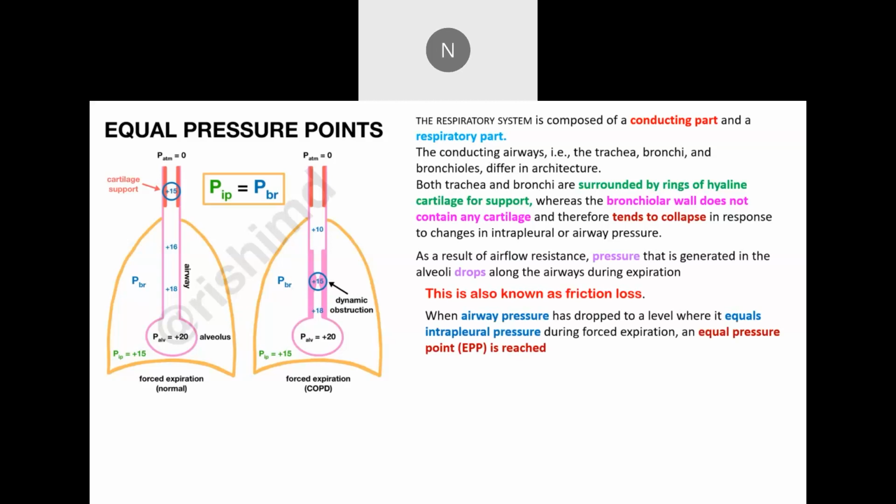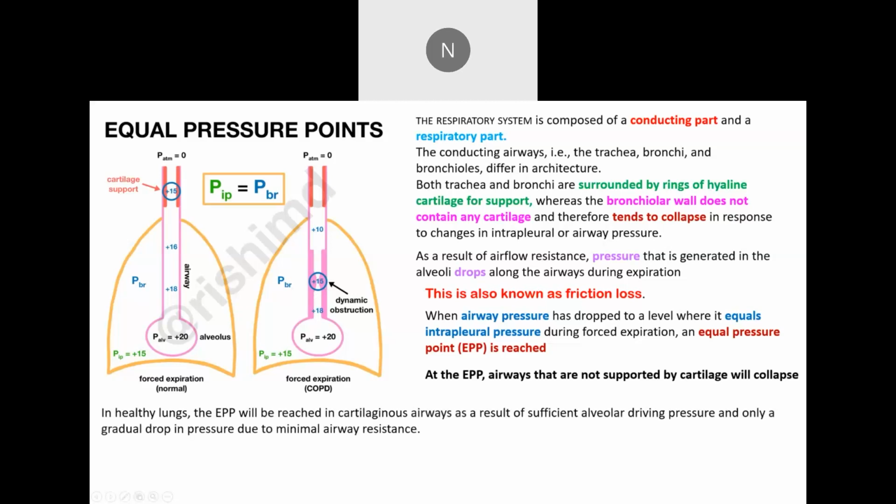And when airway pressure has dropped to a level where it equals intrapleural pressure, this is the important step you have to understand. This is the airway pressure, and this is the intrapleural pressure. When it drops to a level where it equals intrapleural pressure during forced expiration, an equal pressure point is reached. The equal pressure point reached in a normal person is in the cartilaginous region, whereas in a patient, airways at the EPP that are not supported by cartilage will collapse. That is what is happening here.